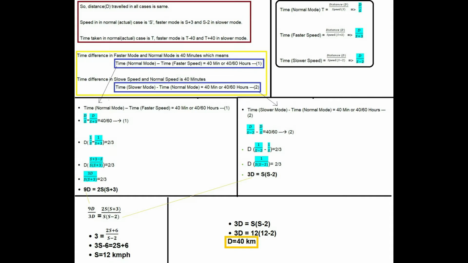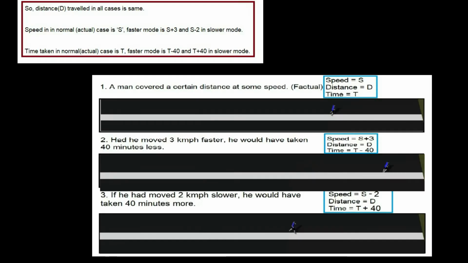So on the first portion, as you can see, the distance traveled in all cases is d, same as we have already seen. The speed in the 3 cases is, in the first case s, in the second case s plus 3, and in the third case s minus 2. And the time in the first case is t, in the second case t minus 40, and in the third case t plus 40.